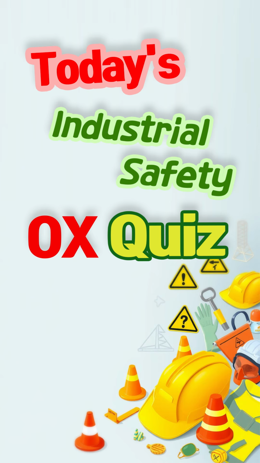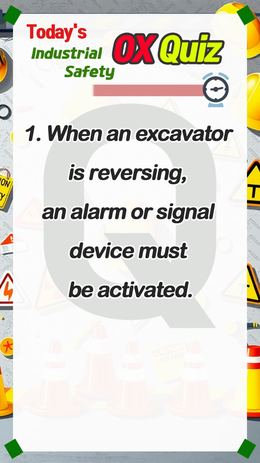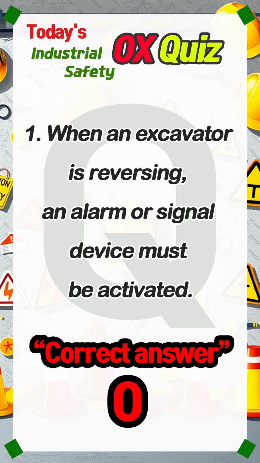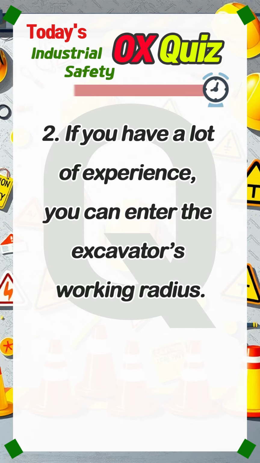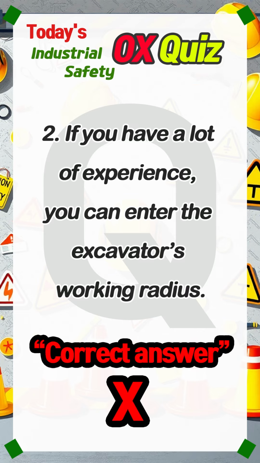Today's Industrial Safety OX Quiz. When an excavator is reversing, an alarm or signal device must be activated. If you have a lot of experience, you can enter the excavator's working radius.